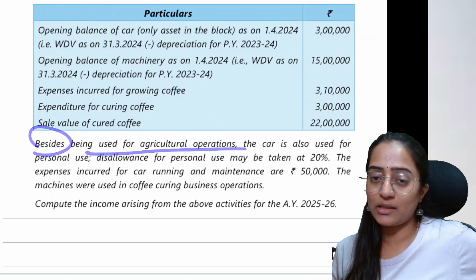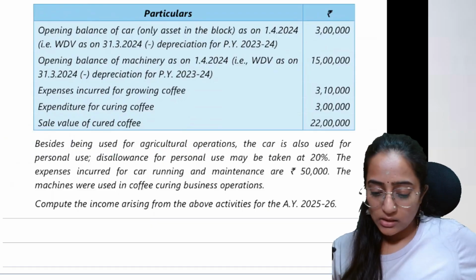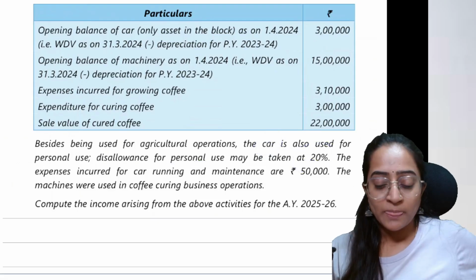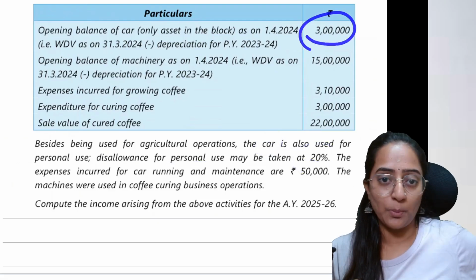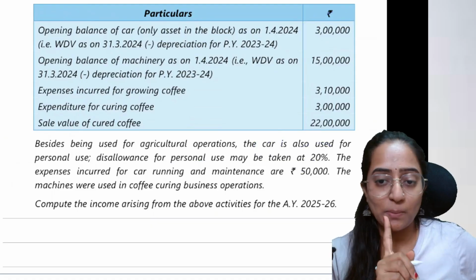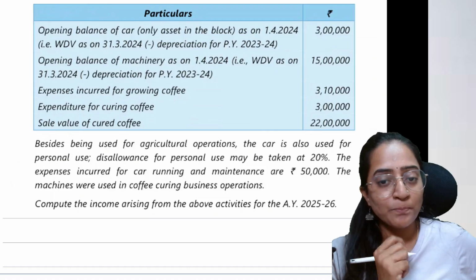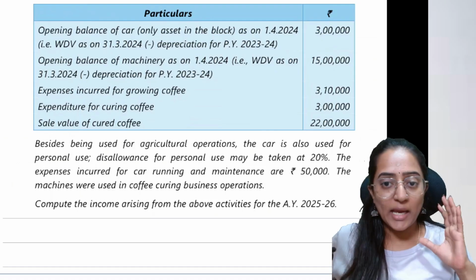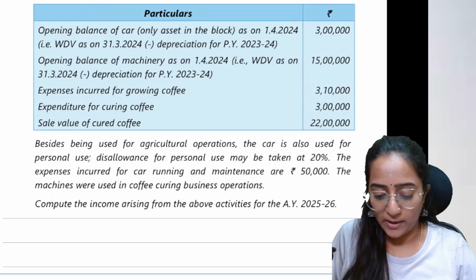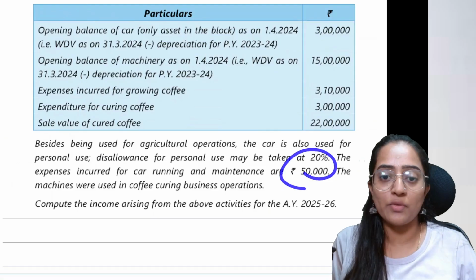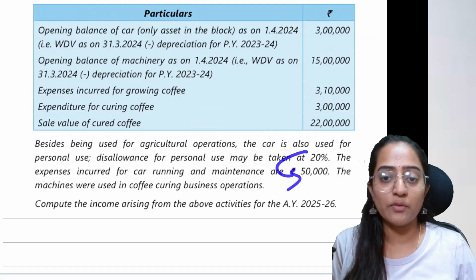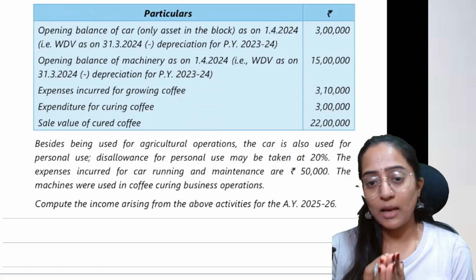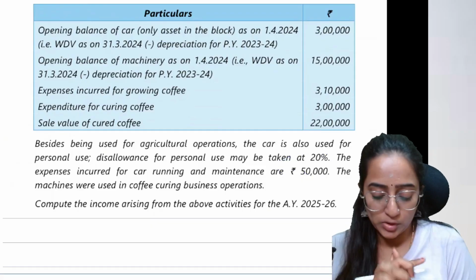Besides being used for agricultural operation, the car is also used for personal purpose, and the disallowance is 20%. So the depreciation, whatever I would compute for the car, 80% is my business expense, 20% is my non-business expense. That is my disallowed expense. Only 80% depreciation I should provide. And car expenses are also 50,000. Out of that, 80% only I would provide. So 40,000 only I would provide for my PGBP computations.